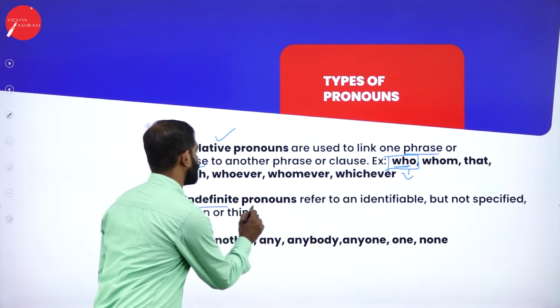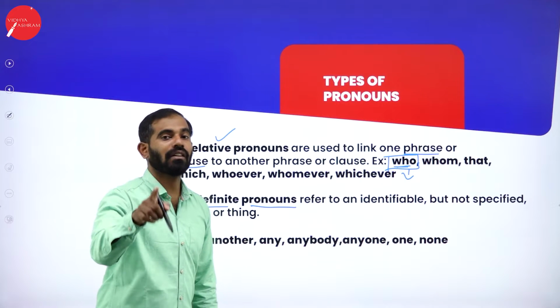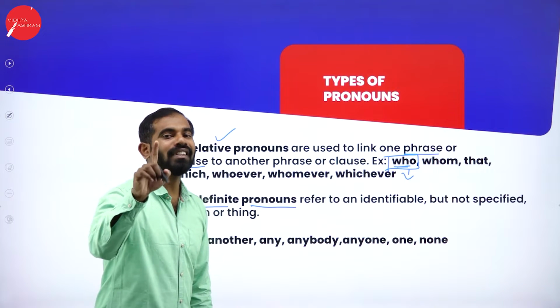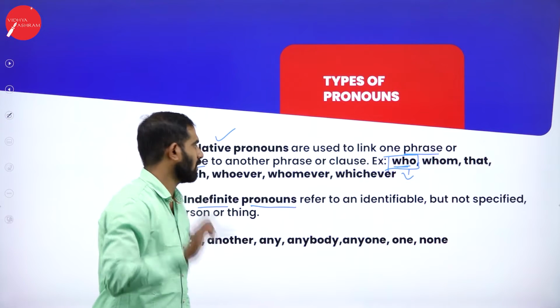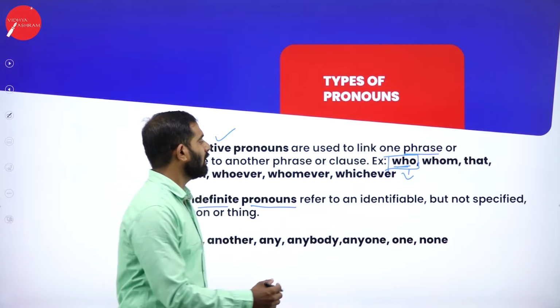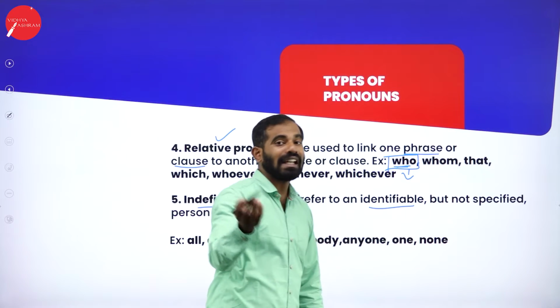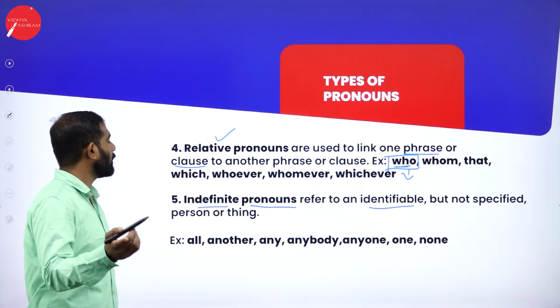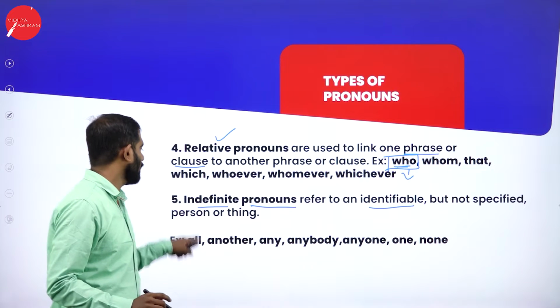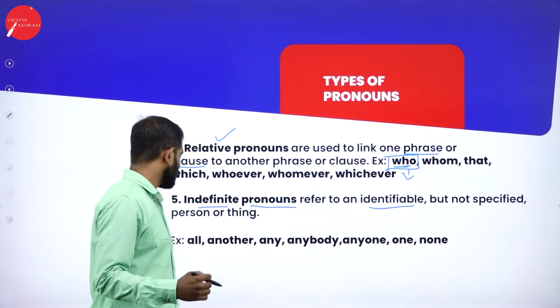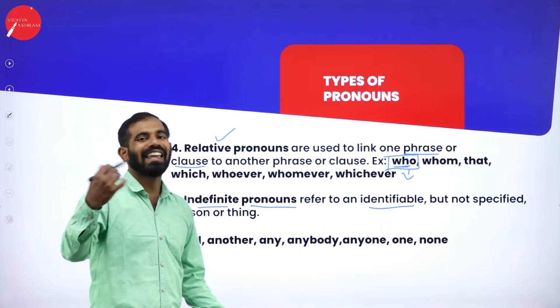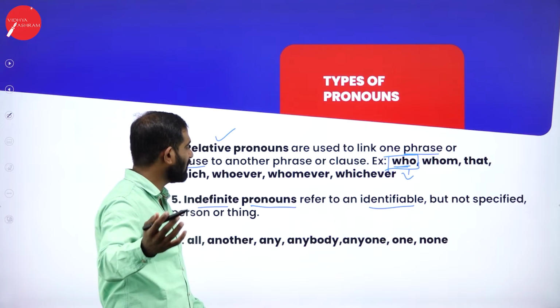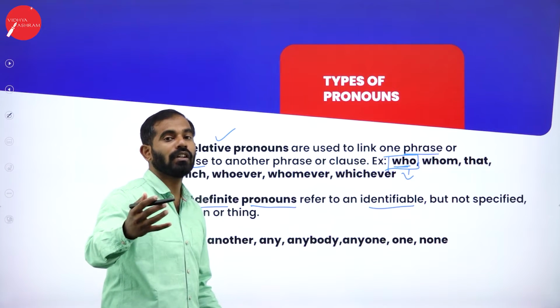Indefinite pronouns. Indefinite, you're not particularly or specifically pointing at one particular person or thing. They refer to an identifiable, but not specified, person or thing. For example: all, another, any, one, anybody, anyone, nobody.